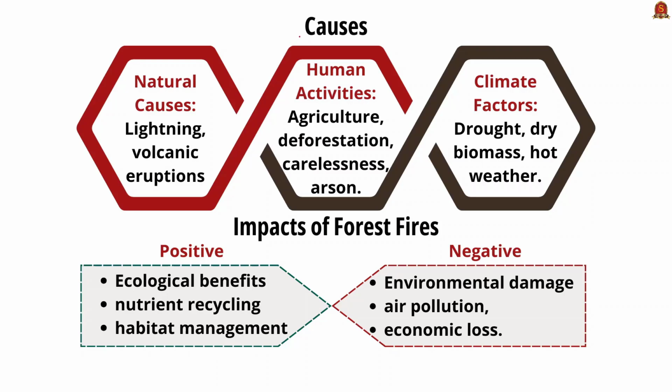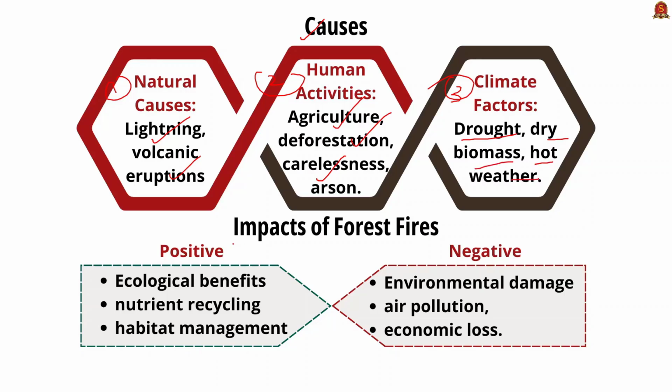Now let's move on to see about the causes of the forest fire. See, as usual, there are natural causes, then human activities, and climatic factors. When we talk about natural causes, it includes lightning and volcanic eruption, and human activities include agriculture, deforestation, careless disposal of cigarettes, then arson. Then comes the climatic factor, which includes drought, dry biomass, and hot weather.